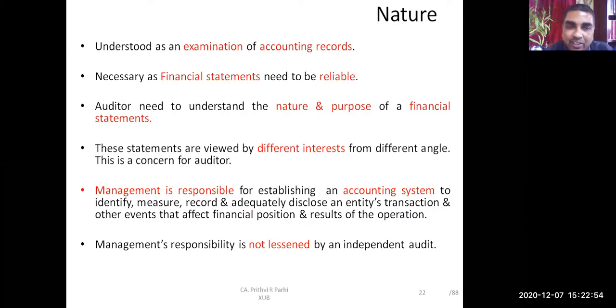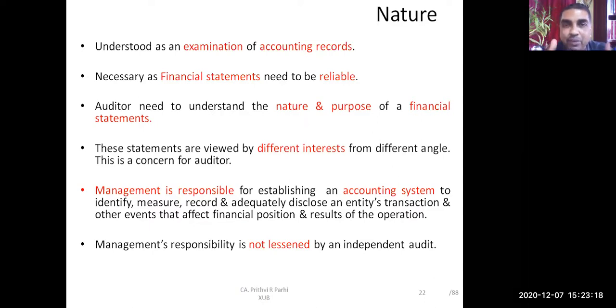The auditor needs to understand the nature and the purpose of the financial statement. The auditor is giving an opinion on the financial statement, so he needs to understand what is the nature and purpose of each financial statement. Each financial statement, nature-wise, is different, and the purpose is different. Suppose you take a balance sheet.